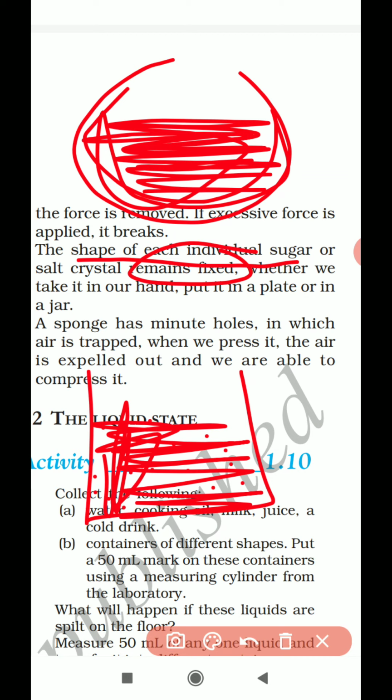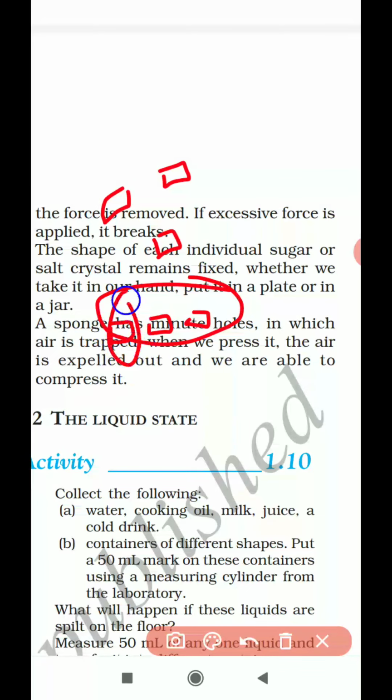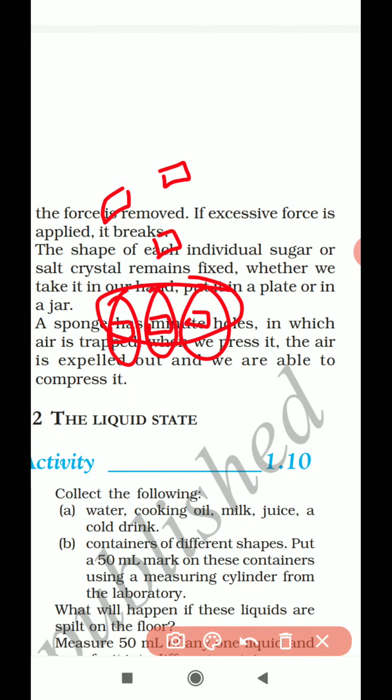Actually, the answer is very simple. When you look at sugar and salt at the microscopic level, they are made up of small cubic structures. Have you seen? If you have not seen, please go to the kitchen and have a look at the sugar. If you touch the sugar, you can feel some sharp edges on it. Sugar is made up of small tiny crystals like this. These are all called crystals. So since these are crystals, sugar and salt are called solids.